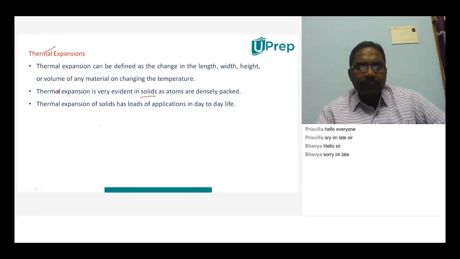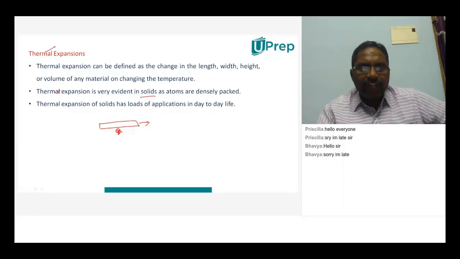It is the change in the length, weight or height or volume of any material. Very good. So suppose I took one rod like this. A small rod I took and I heated here. When I am heating here, what happens? Definitely the length of this particular rod may change or width also may change. And when the length and width are changing, definitely area also may change. Sometimes if it is a three-dimensional object, height may change. That means volume may change.